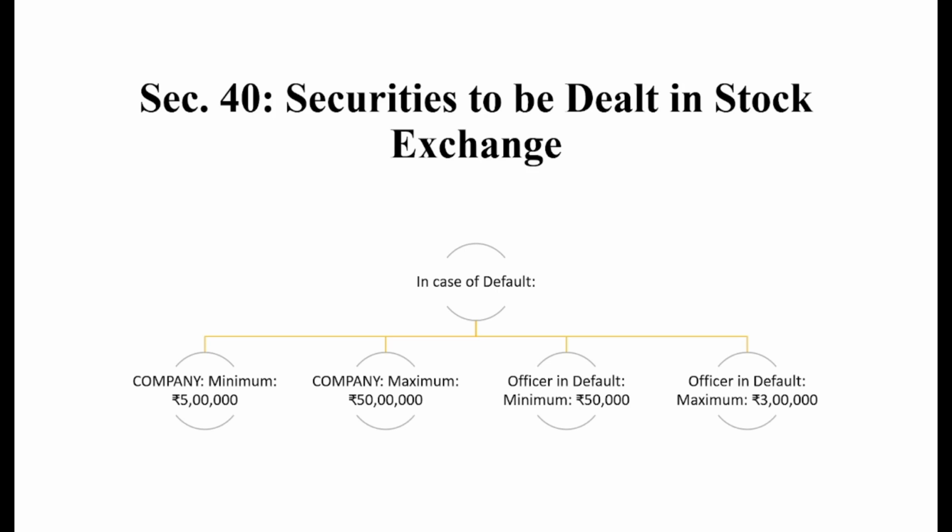And yes, with this, today's video comes to an end, and I hope this video will help you in understanding the chapter prospectus and allotment of securities, as we promised. There are two more sections left in this chapter, which are section 41, global depository receipts, and section 42, which is private placement.